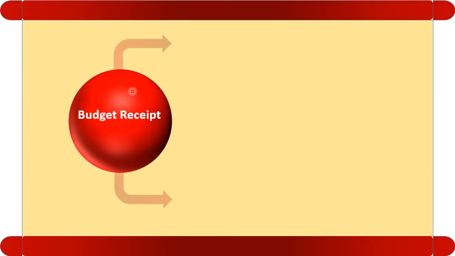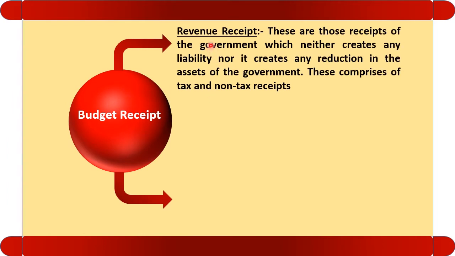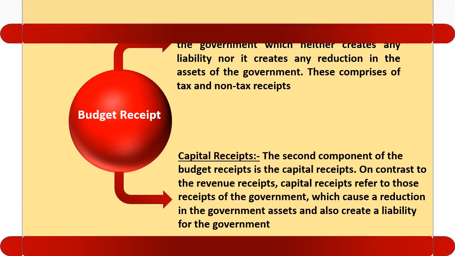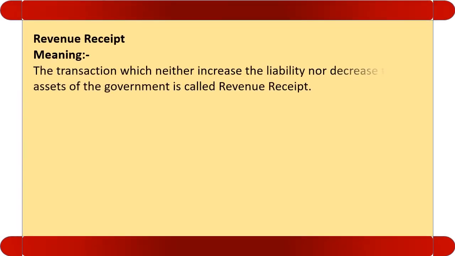Let us see budget receipts. Budget receipt, as I told you, has two components. Revenue receipts: what is revenue receipts? These are those receipts of the government which neither create any liability nor reduce the assets of the government. It comprises tax and non-tax receipt. Whereas capital receipts, this is the second component of the budget receipts. Contrary to the revenue receipt, capital receipt refers to those receipts of the government which reduce the assets of the government or create a liability for the government. So let us discuss the same thing in detail.